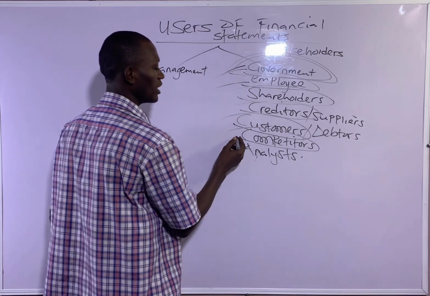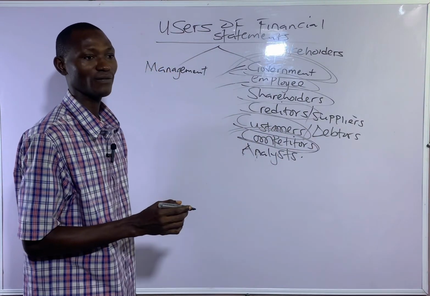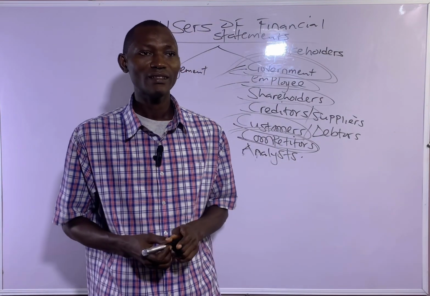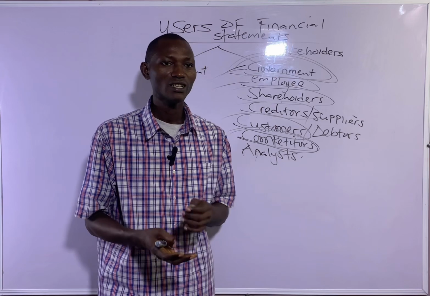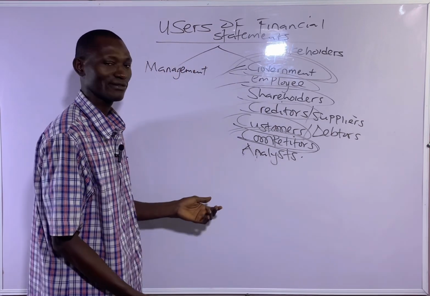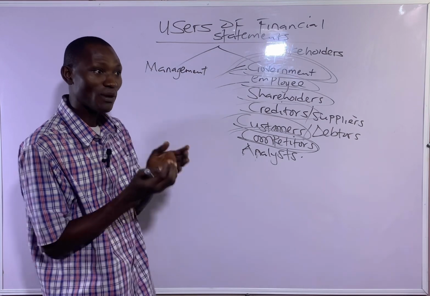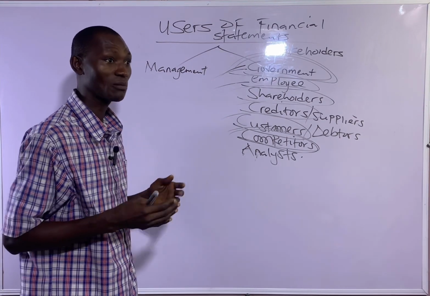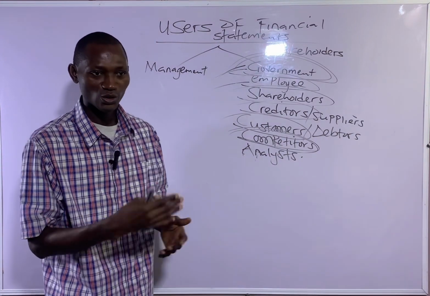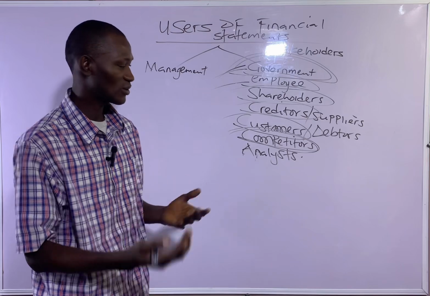So MTN will make use of the financial statements of Globalcom to determine some of the strategies that Globalcom is using that is making it do better than MTN. Can you see? Some of them will spy into and check some of the methods you are using to depreciate your assets, to value your stocks and so on and so forth.